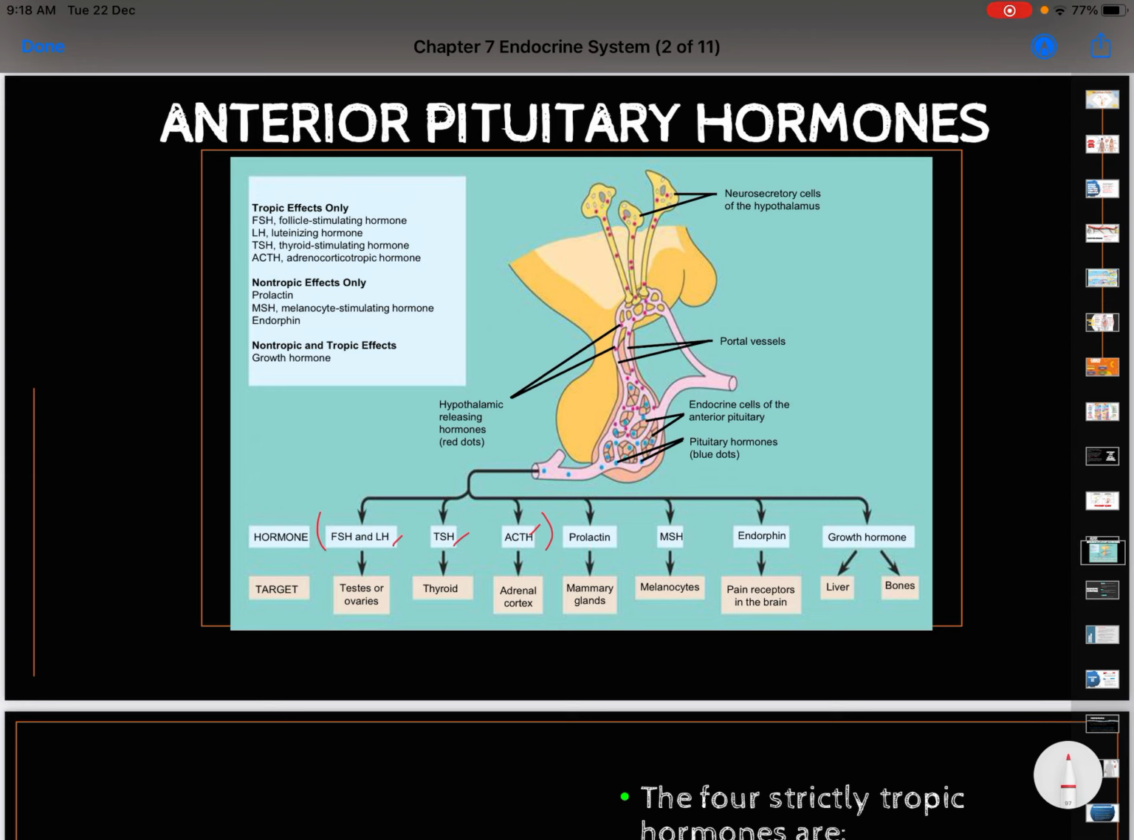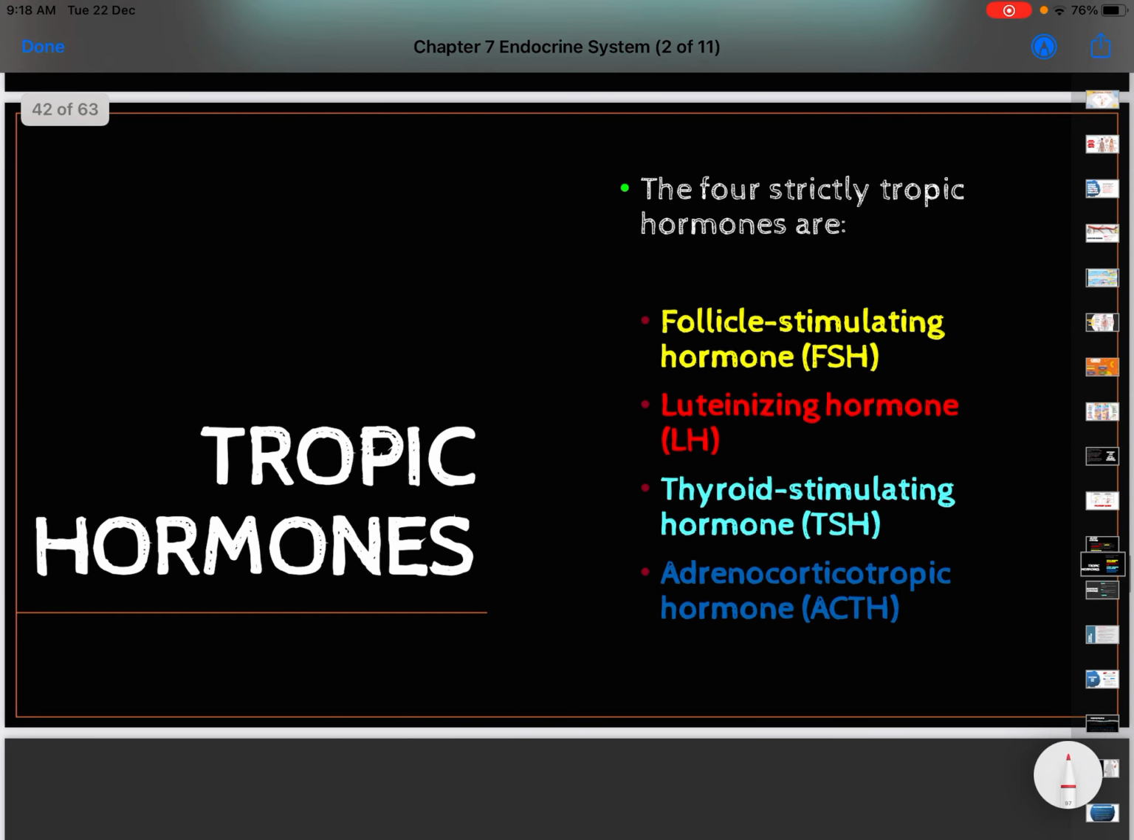For non-tropic hormones: prolactin, MSH, and endorphin. That is the non-tropic group. Growth hormone has both non-tropic and tropic effects. There are four strictly tropic hormones: follicle stimulating hormone, luteinizing hormone, thyroid stimulating hormone, and adrenocorticotropic hormone. These four belong to tropic hormones. It means that these hormones will target another endocrine gland.